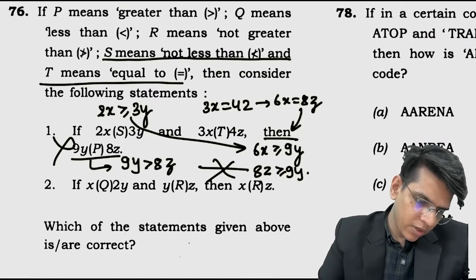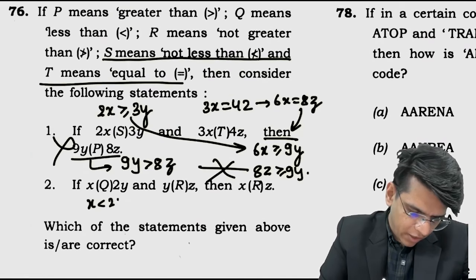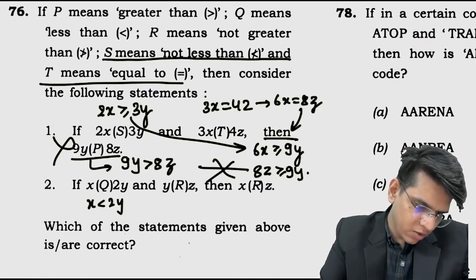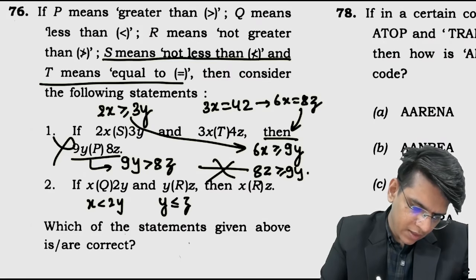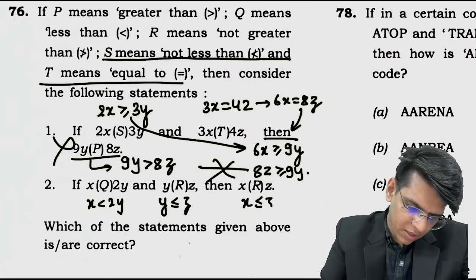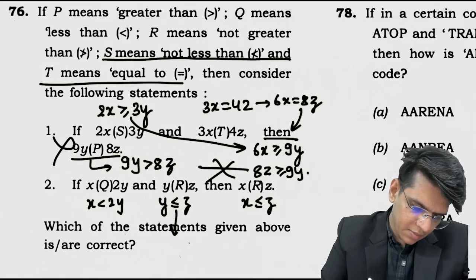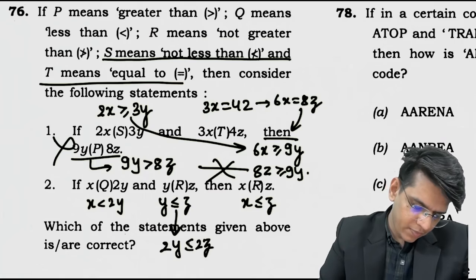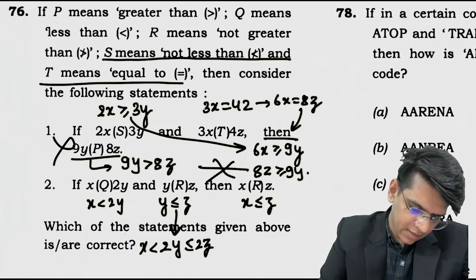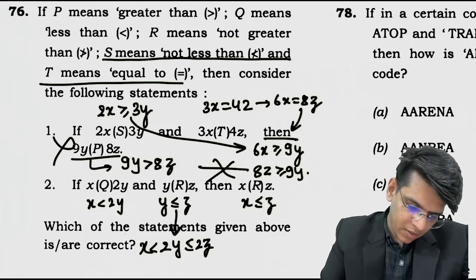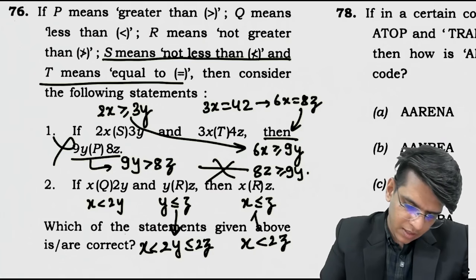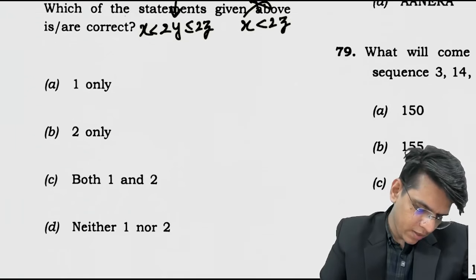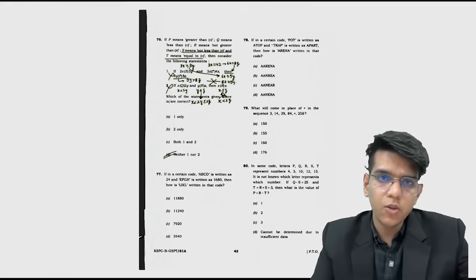Then Q means less than, so x is less than 2y, y R means not greater than, less than or equal to z. Then x is less than or equal to z. Now 2y, so multiply this here, this can be written as 2y less than or equal to 2z. Now 2y is greater than x. So 2x is less than 2z. This cannot be concluded. Neither one nor two is the answer. Both of them are not true.